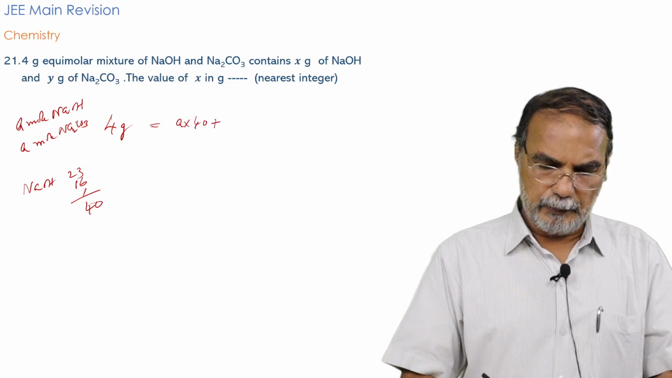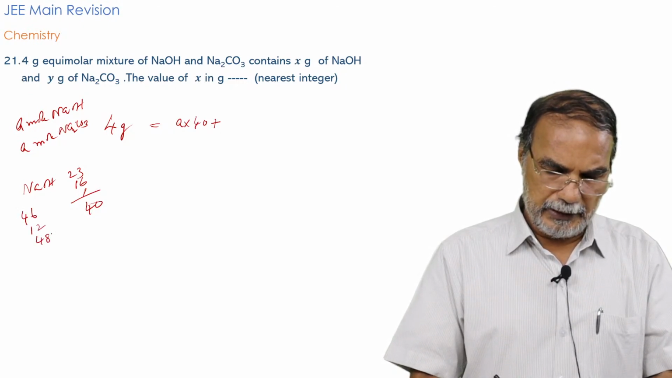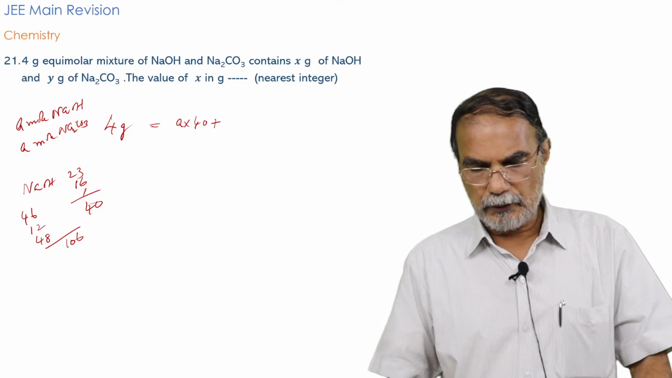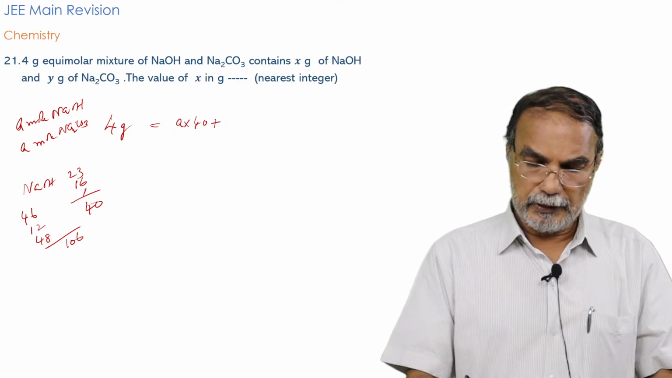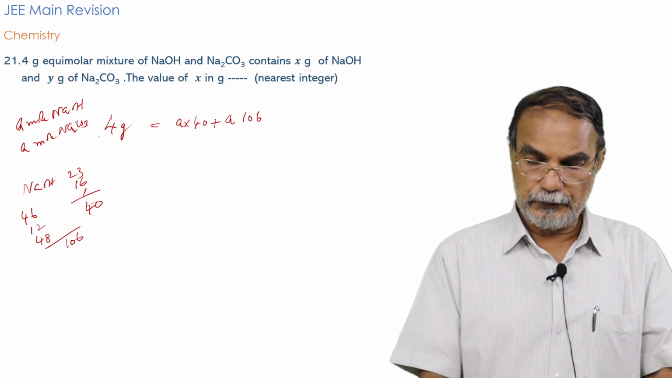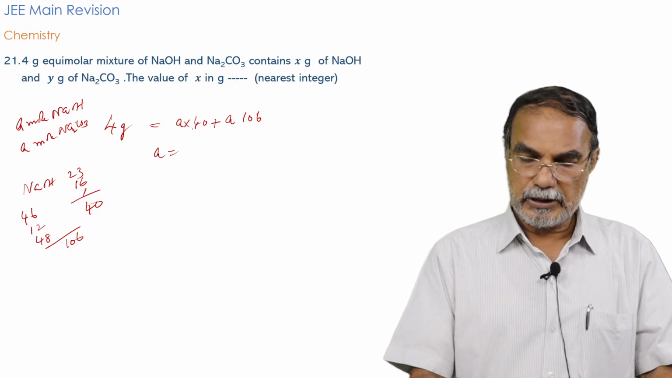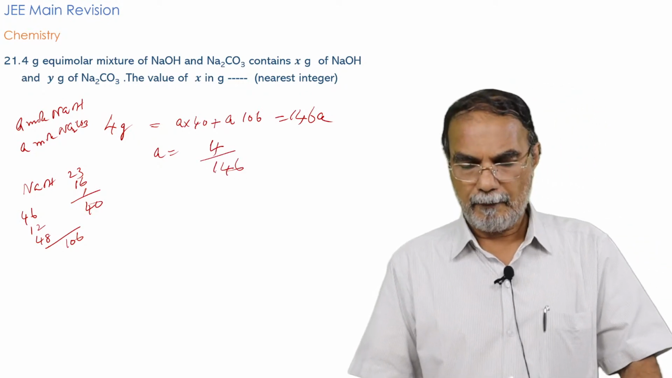And for sodium carbonate, what will be the molar mass? It is 46 plus carbon 12 plus 48, making a total of 106. So what will be the number of grams of Na2CO3? It will be equal to the number of moles, which is A, the same, multiplied by 106. So this is equal to 4. You can easily solve and get the value of A. It is 106 plus 40, that is 146 A. So A is equal to 4 by 146. Pretty simple.